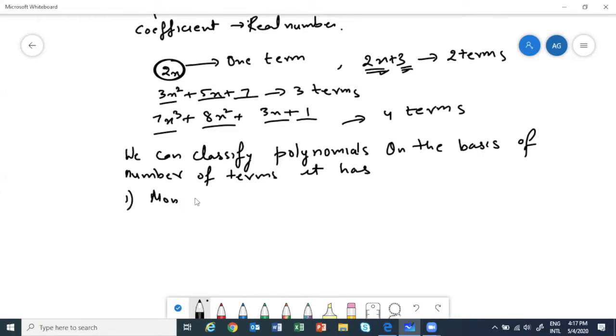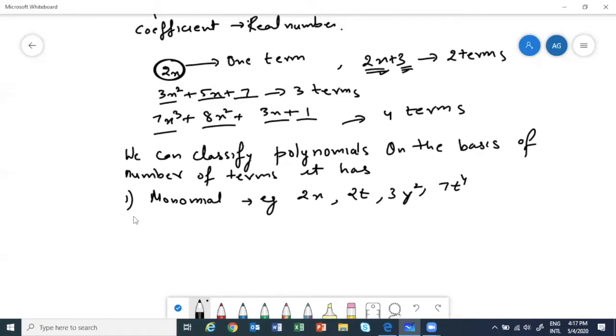All those polynomials which have only one term are monomials. Examples: 2x, 2t, 3y square, 7t power 4. If there is only one term, it is a monomial.